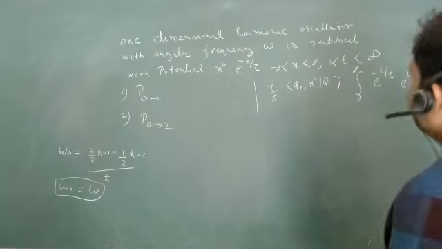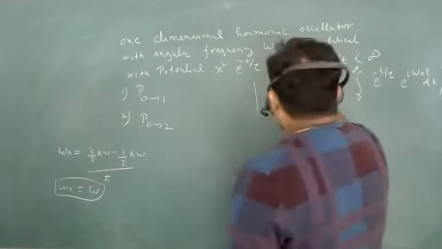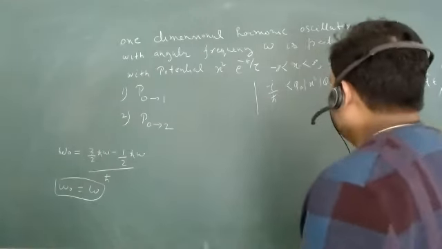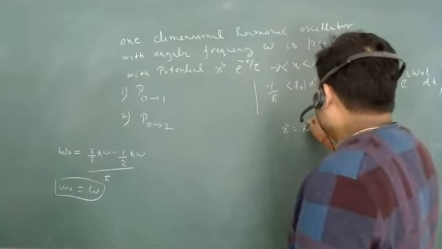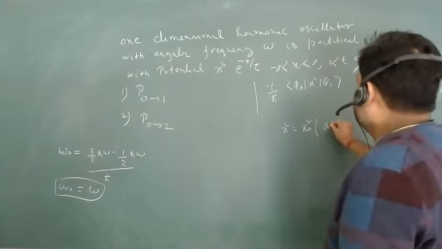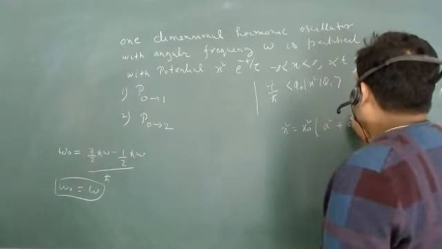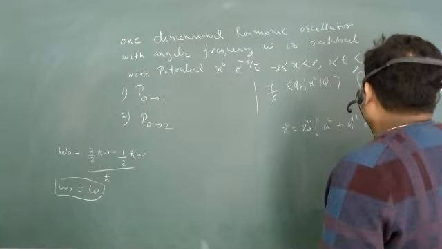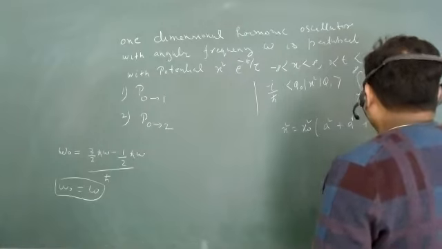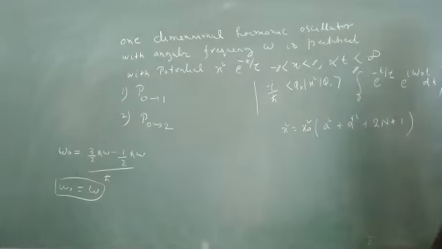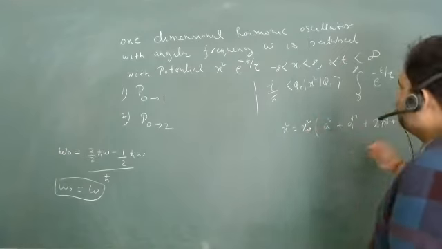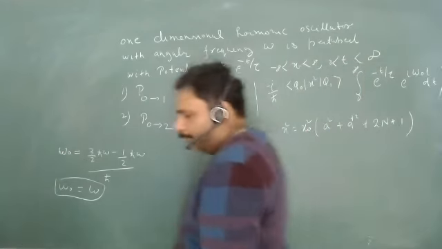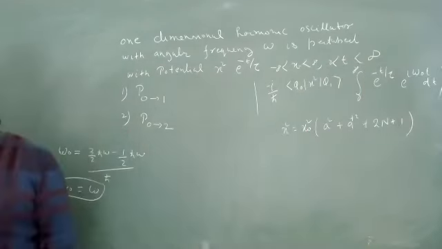So obviously, what is the x square operator here? The x square operator is x naught square into a square plus a dagger square plus 2n plus 1. Isn't it? Yes, sir. Okay. So now, if it goes from 0 to 1, will this survive? No.